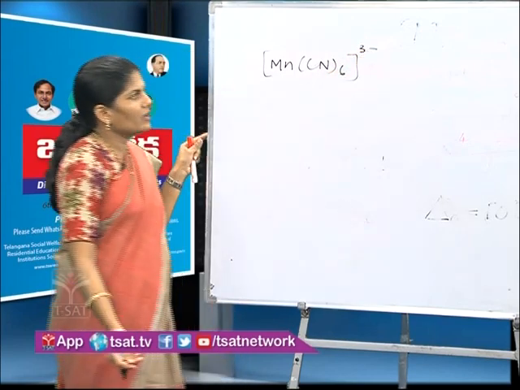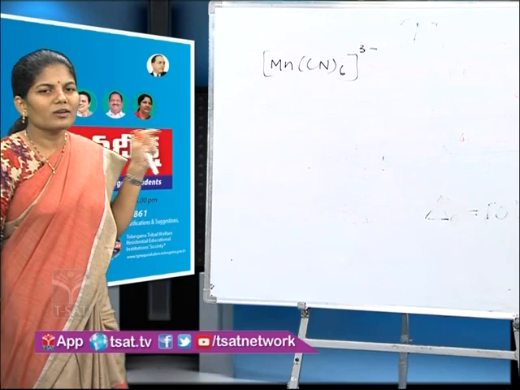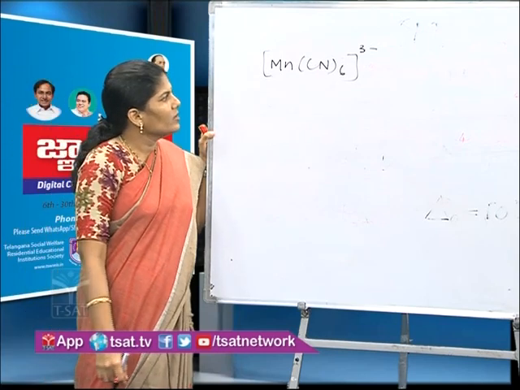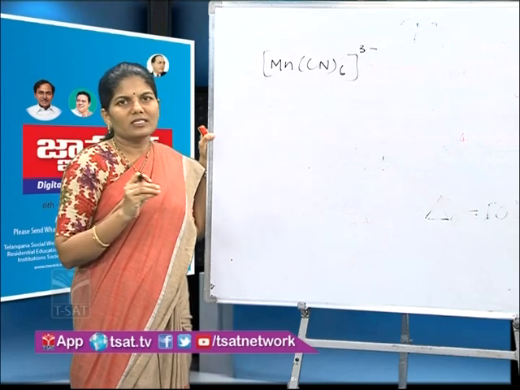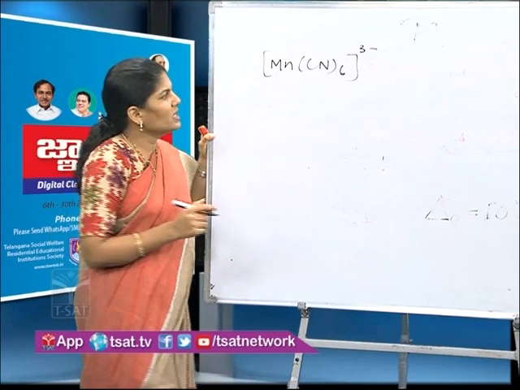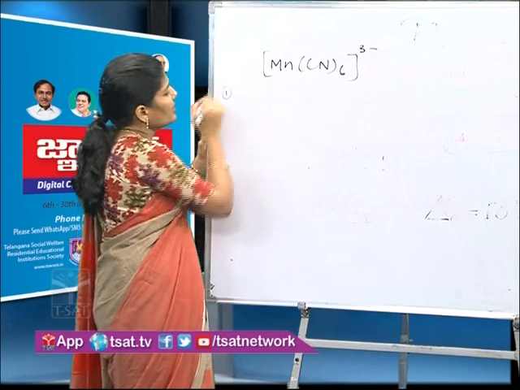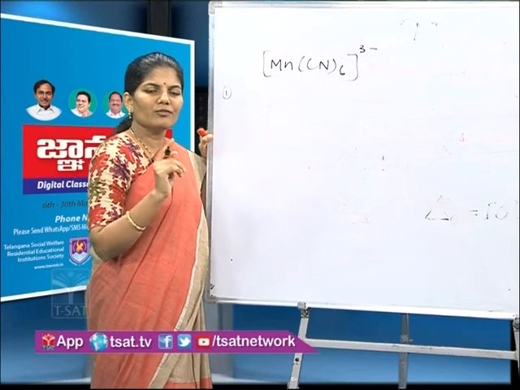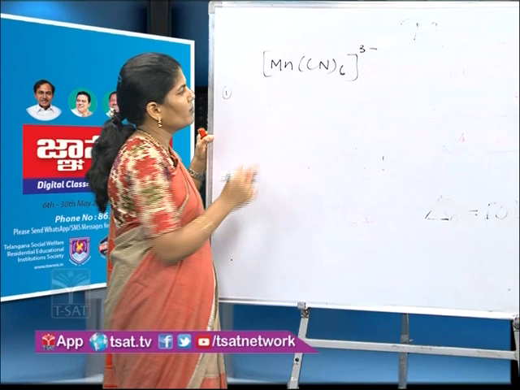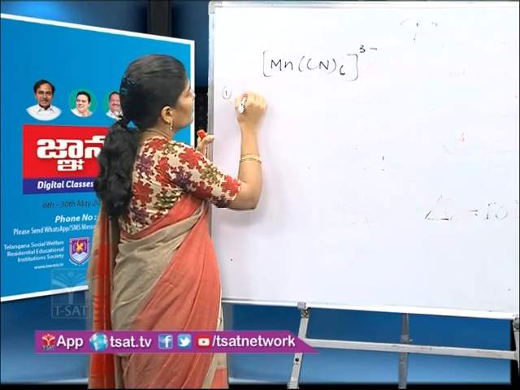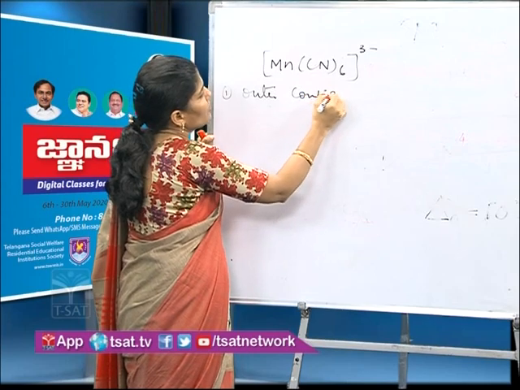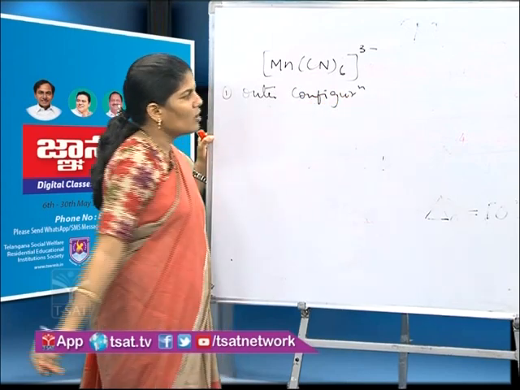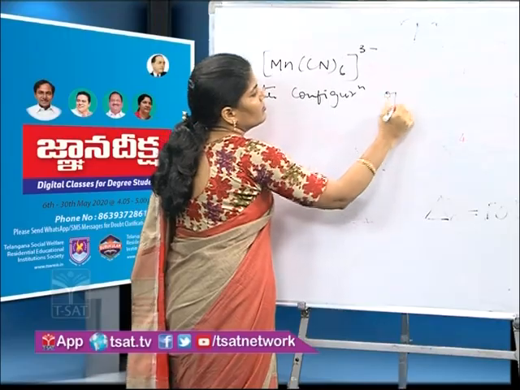So, this is the complex we have taken to calculate the CFSE. I have simplified the calculation of CFSE in 5 steps. First step is, we have to write the outermost configuration of the metal ion present in the complex. This is the first step.